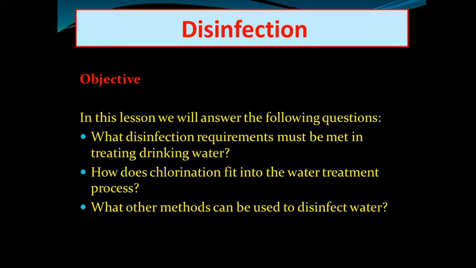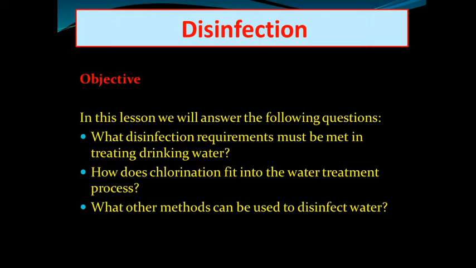Chlorine we can add in the form of bleaching powder. Secondly, we can add it as chloramine, that is chlorine combined with ammonia, so combinedly it is called chloramine. In liquid form we can also add chlorine, and the third is chlorine gas. So in all three forms, gas, liquid and solid, we can add chlorine to the water for the disinfection process.